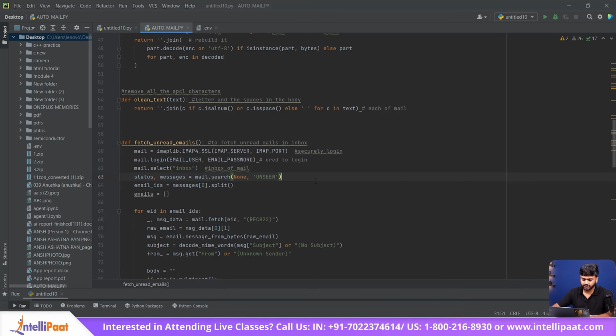And in this particular line, it will look for all the unread mails. And in this particular line, it will create a list of all the unread mails. And in this particular line, we are creating an empty list to store all the unread mails.